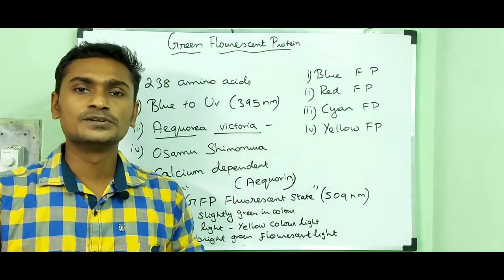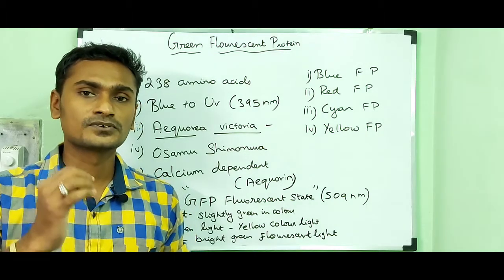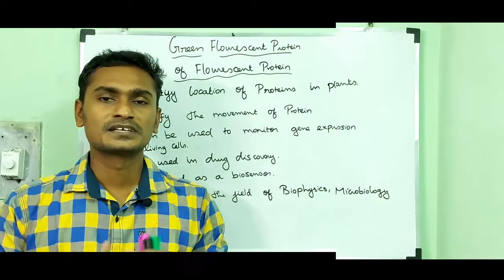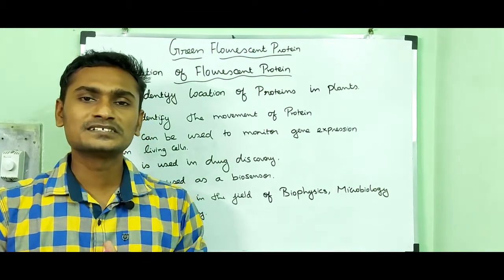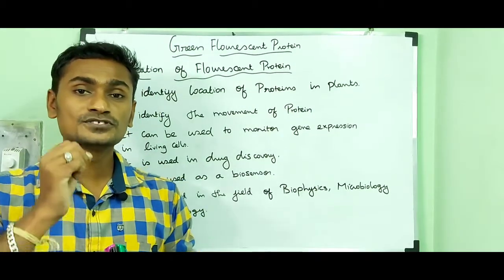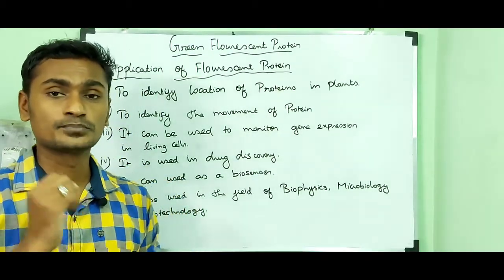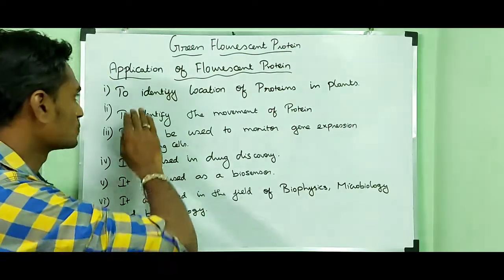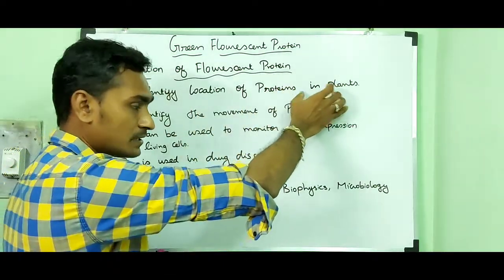Then I am going to tell you the application of fluorescent proteins. Let us talk about the application of fluorescent protein. This fluorescent protein can be used to locate and identify the proteins in the plant cell, to identify the location of proteins in plant cell.